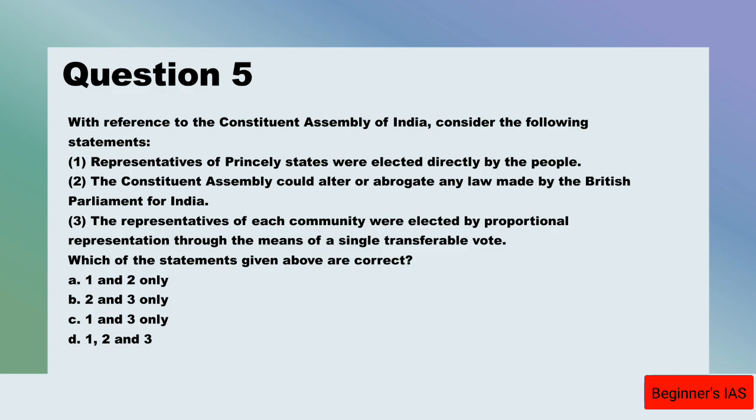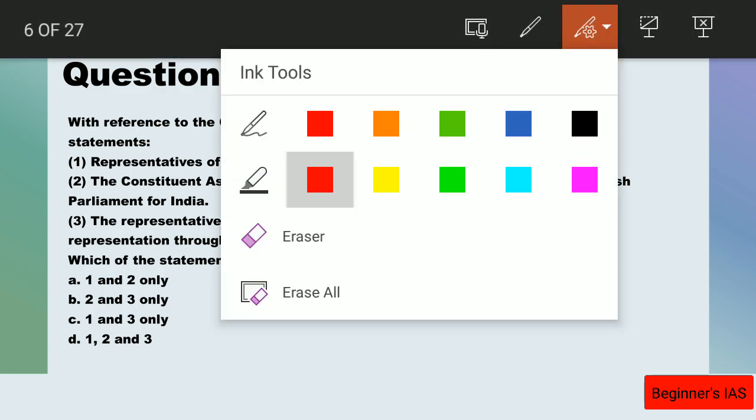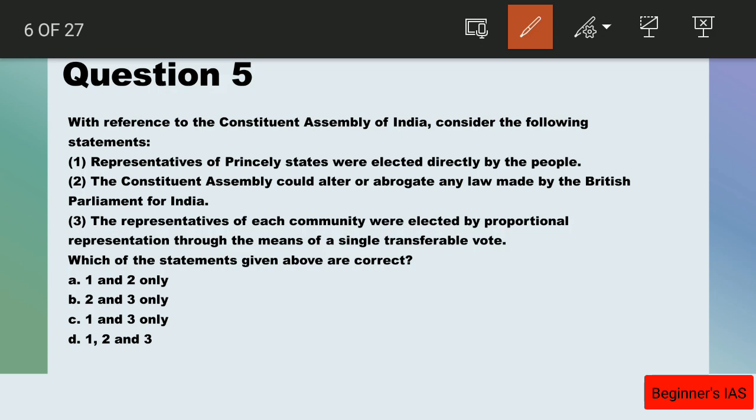The representatives of each community were to be elected by the members of that community in the provincial legislative assembly, and voting was to be by the method of proportional representation by means of single transferable vote. So this statement is also right. So answer for the question number 5 is B, 2 and 3 only.